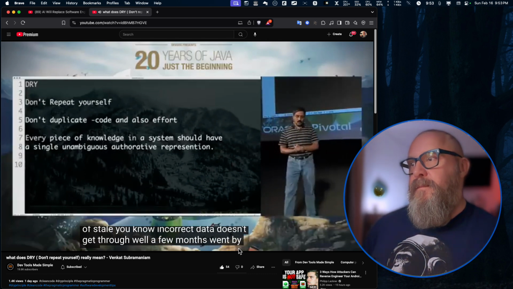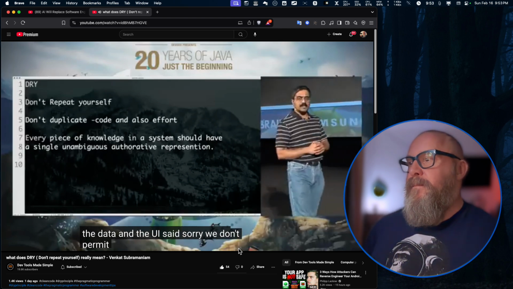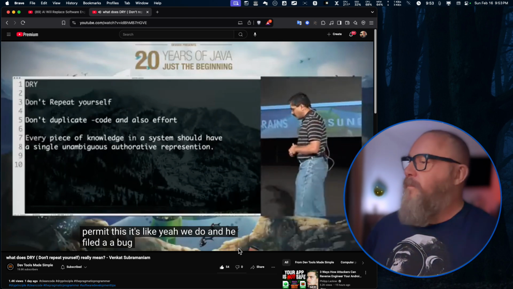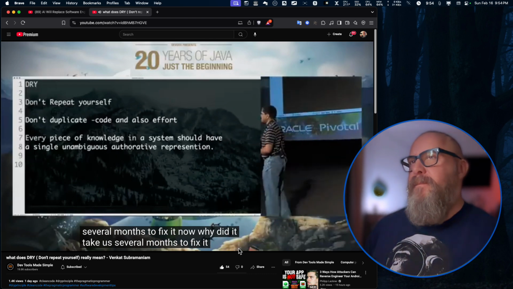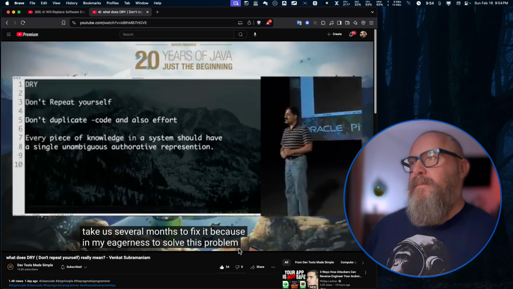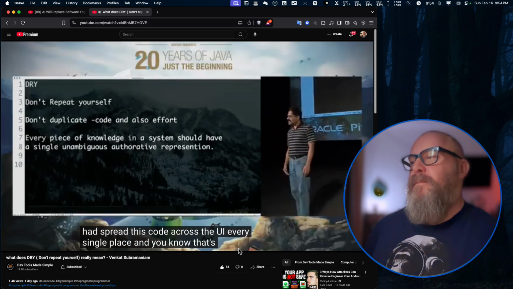Well, a few months went by. One of the engineers fixed the problem on the server side and tried to enter the data on the UI. Said, sorry, we don't permit this. It's like, yeah, we do. And he filed a bug for fixing it. It took us several months to fix it. Now, why did it take us several months to fix it? Because in my eagerness to solve this problem, I had spread this code across the UI, every single place. And that's really bad programming.